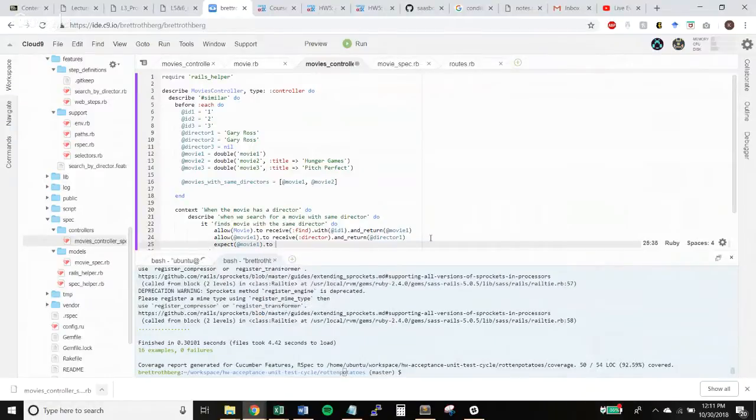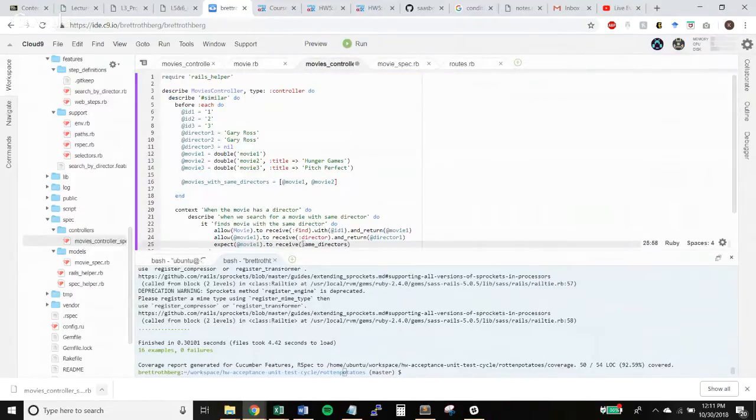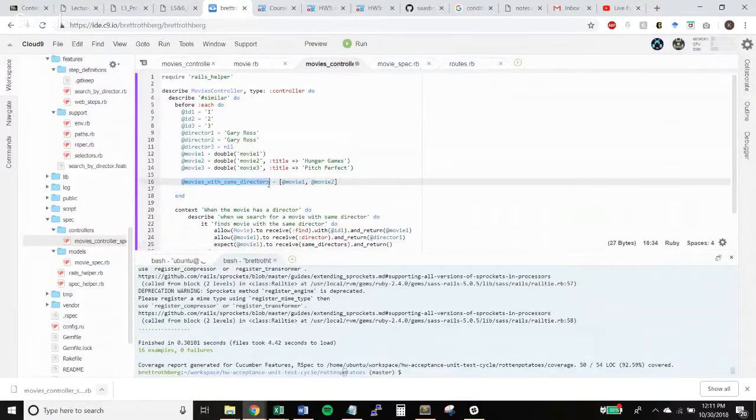So we want to expect movie 1 to receive. What do we call that function? Similar directors, I think. Oh, same directors? I think, oh, similar, yeah, it was the same controllers one. Yeah, true. Okay, so we want it to receive that, and it'll return. And then I made this array here, and it has movies with the same director. Oh, okay, that makes sense. So we want it to just return that array.